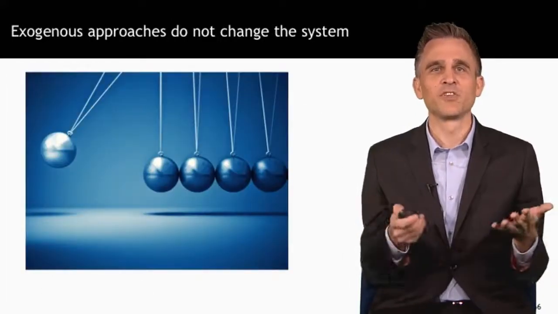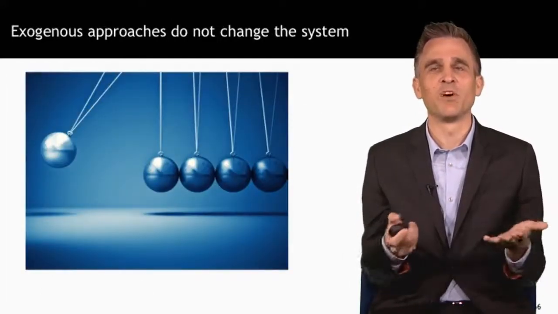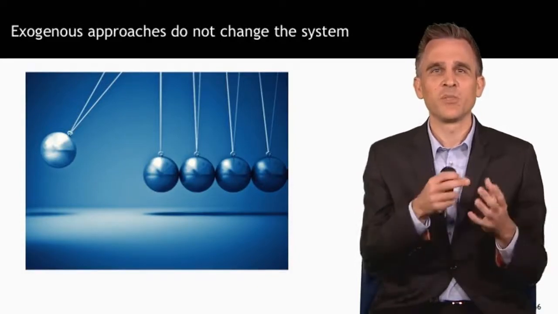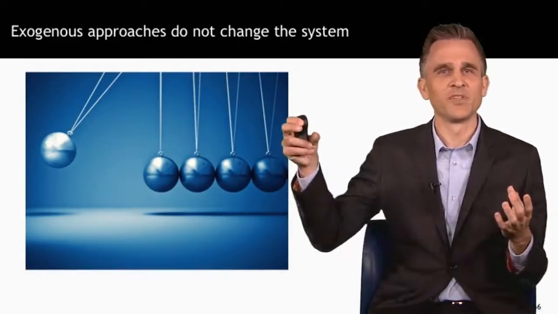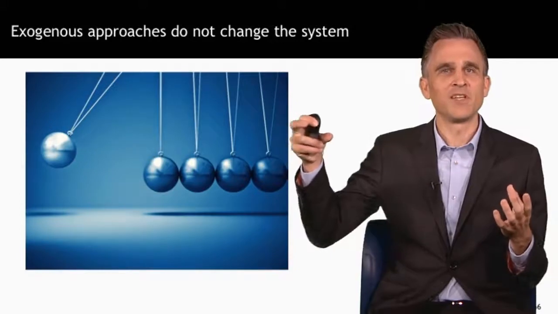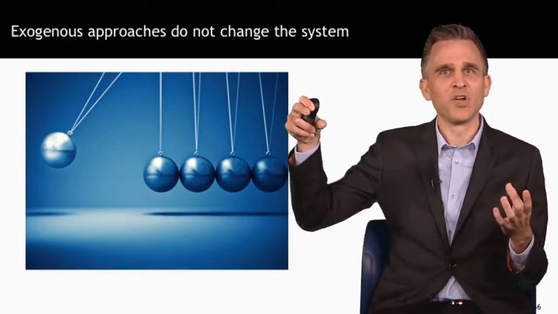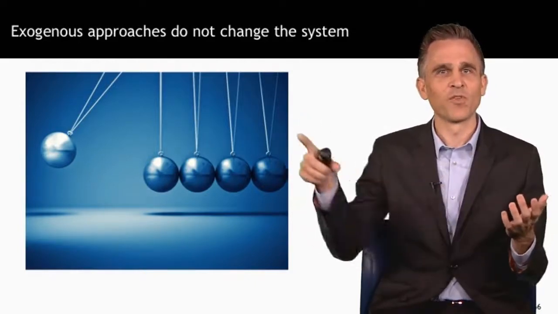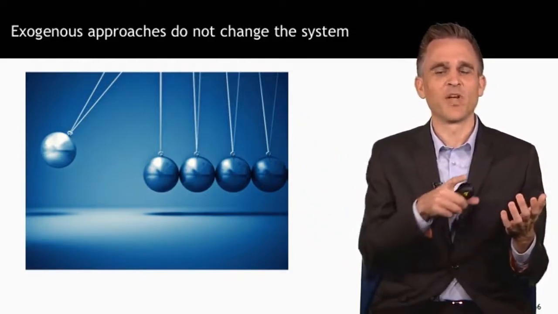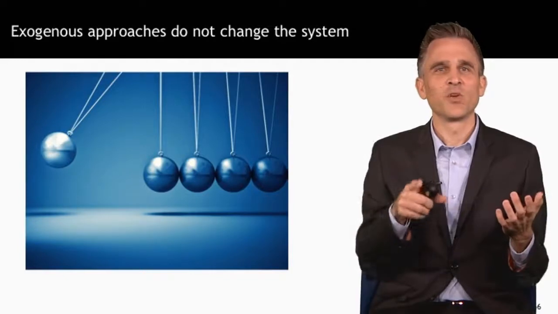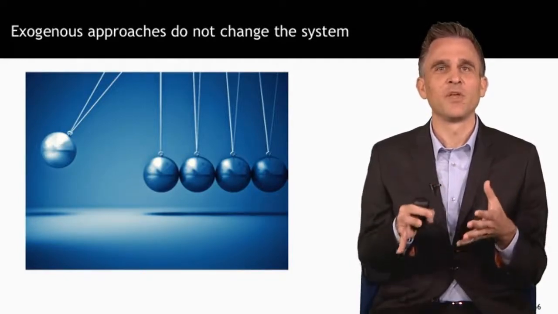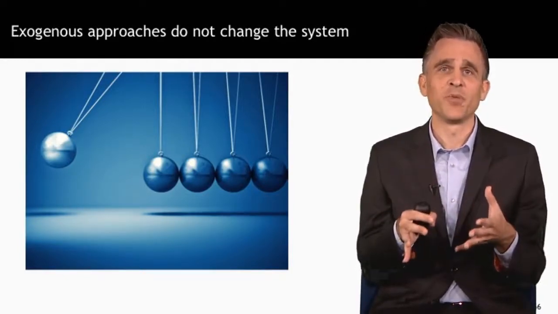A pendulum is also a common metaphor to represent policy resistance. Pulling a pendulum to one side changes the appearance of a system, but the underlying dynamics that govern the system are still there. If you let that pendulum go, it will swing back and forth for a little while, but eventually it settles right back where it was. Just like when you focus on one thing in a system, it will eventually return to its usual behavior.